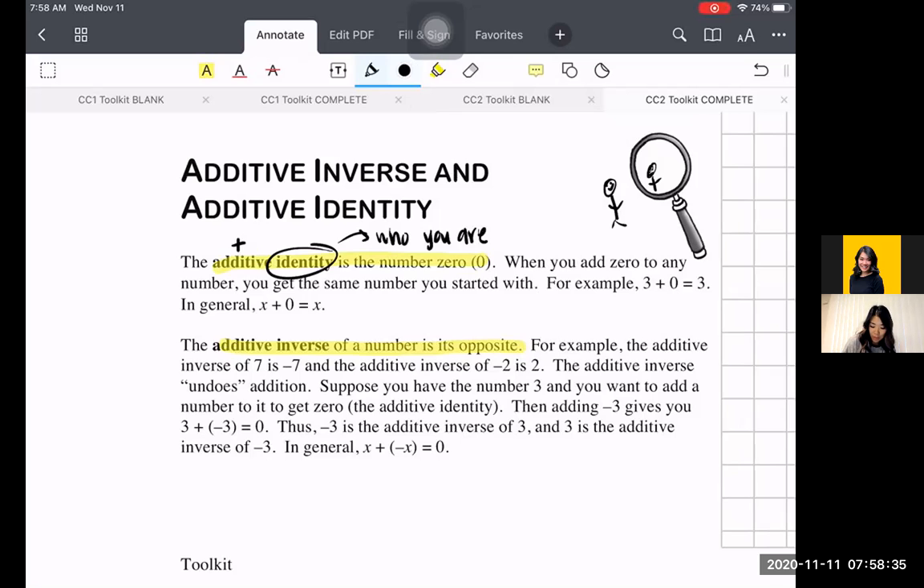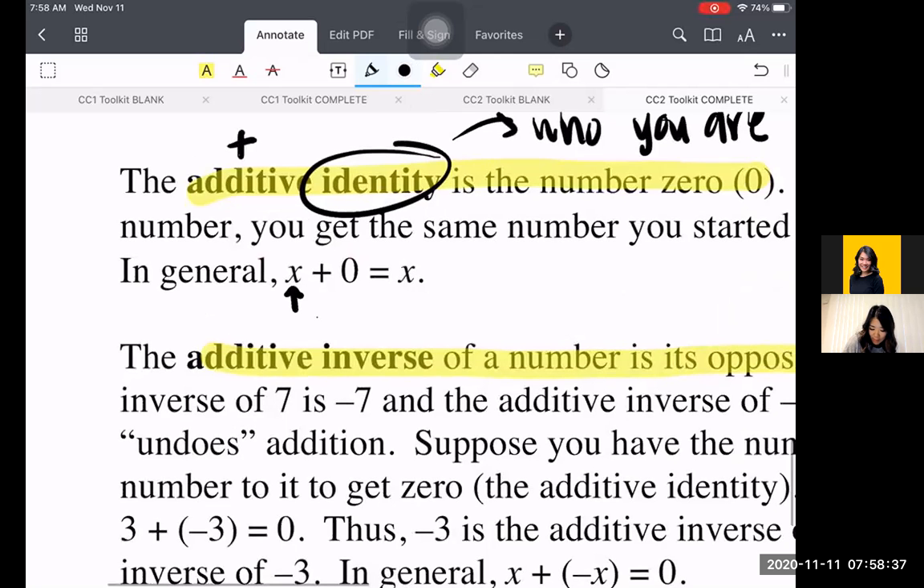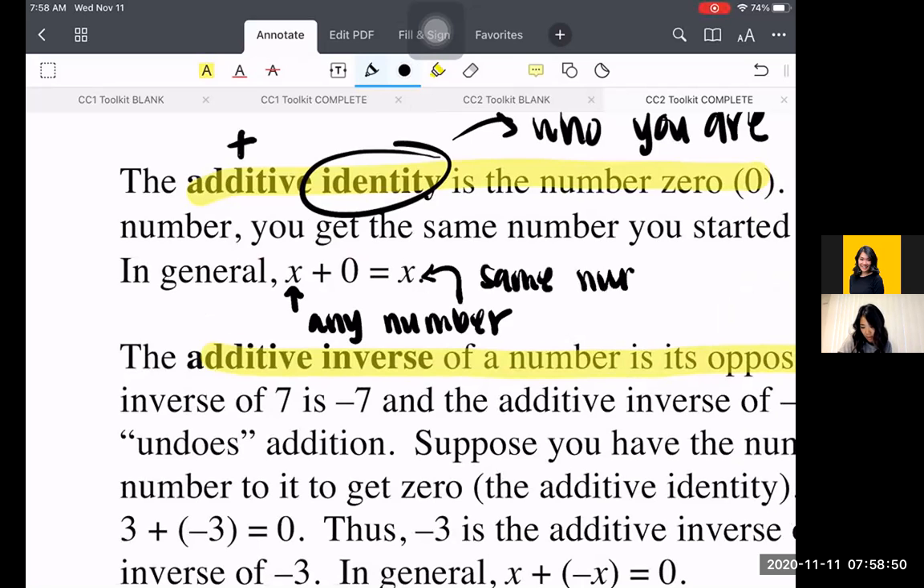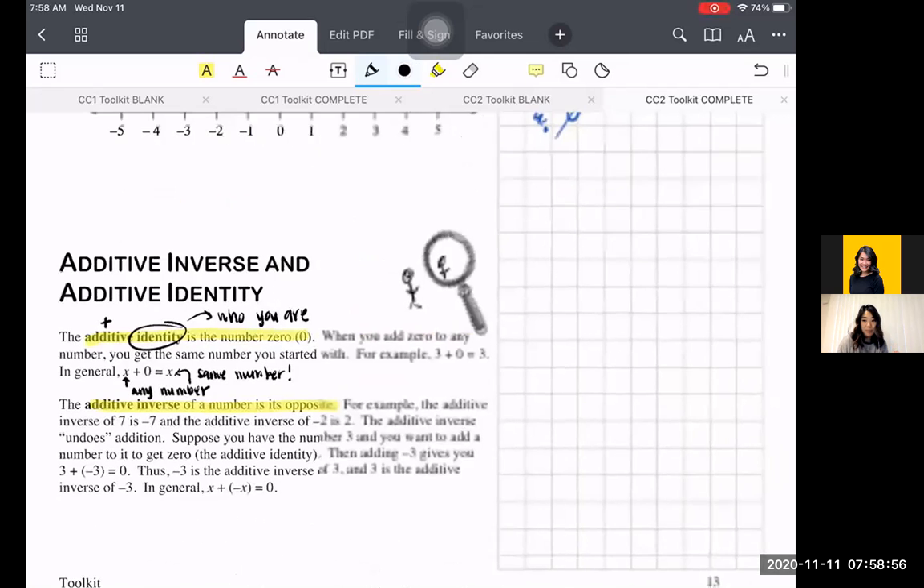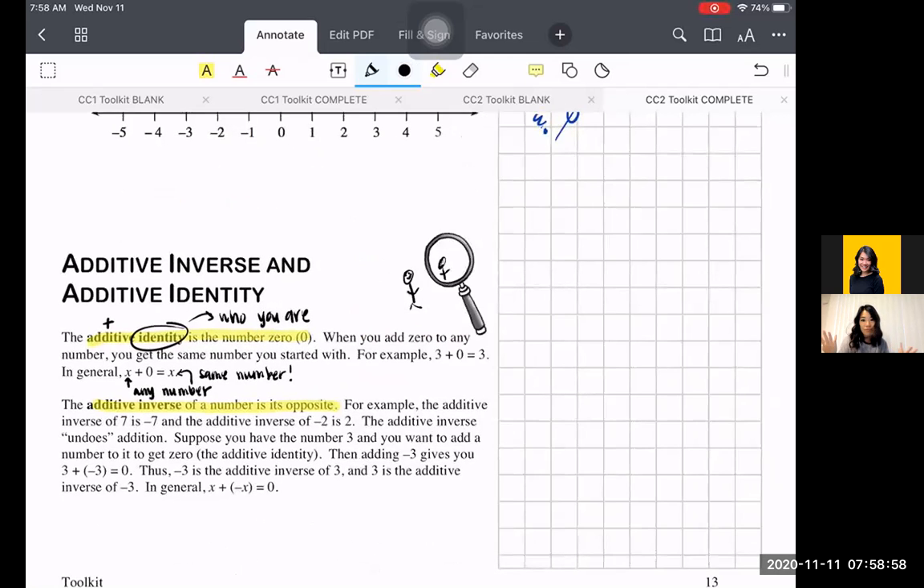In general, it says right here, X, and we use X to represent any number sometimes, plus 0 is going to equal that same number. If you pick any number, I challenge you to try and prove this toolkit wrong. Find a number that, when you add 0, does not equal that same number again.